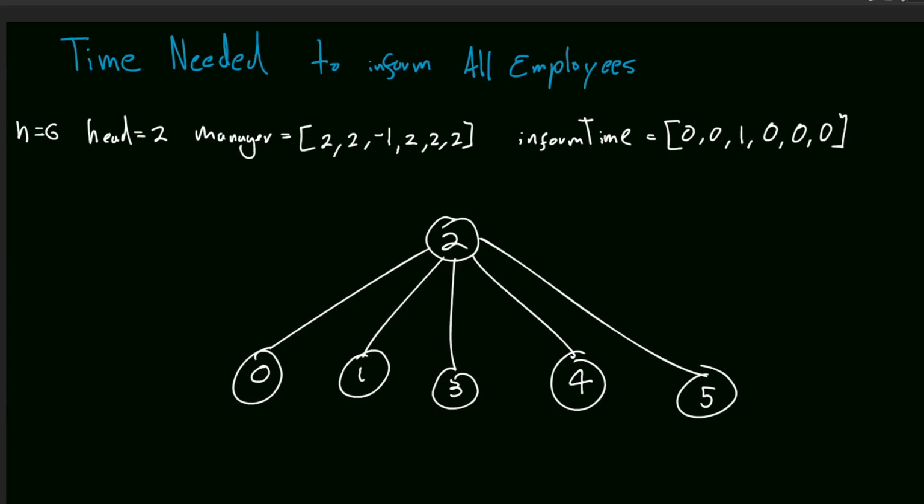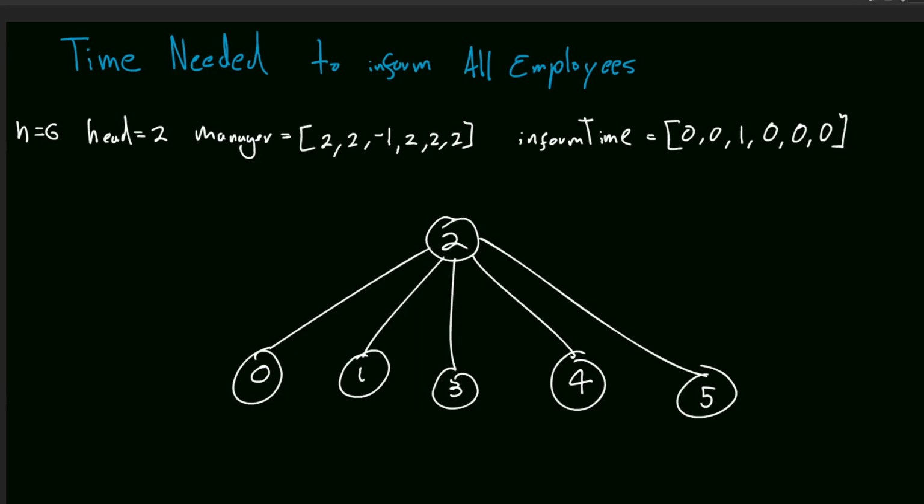I am needed to inform all employees. Given the input, the problem consists in finding the time that it takes for some information to be passed downstream through the company structure, which is guaranteed to have a tree structure.